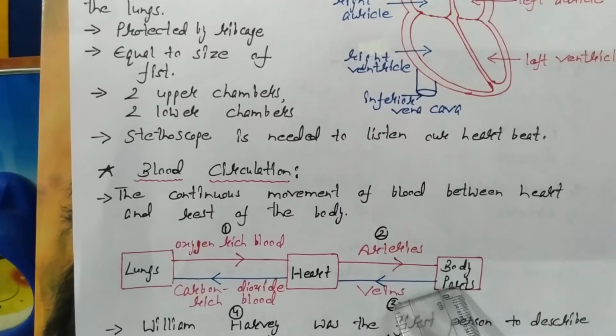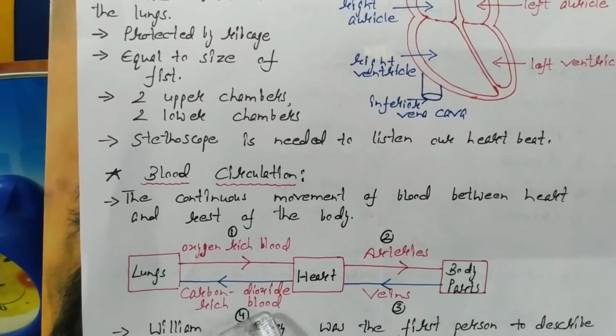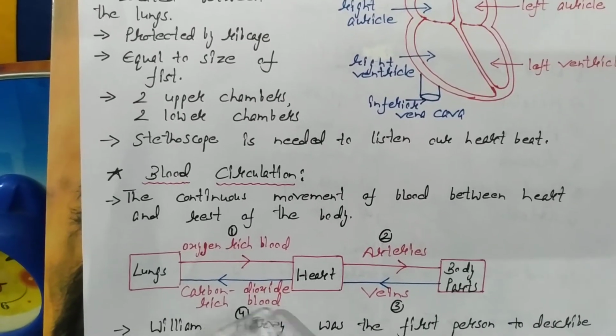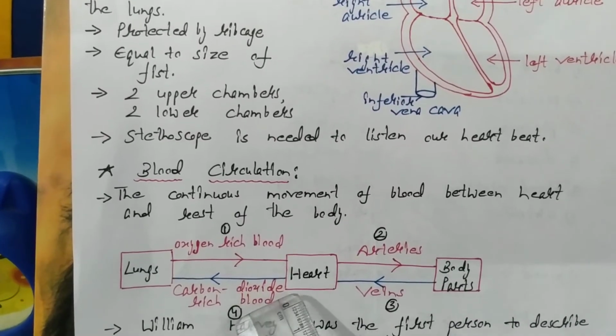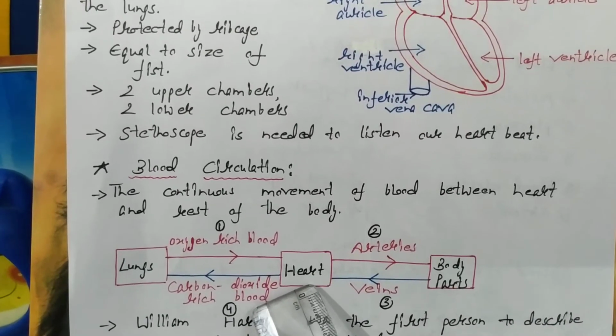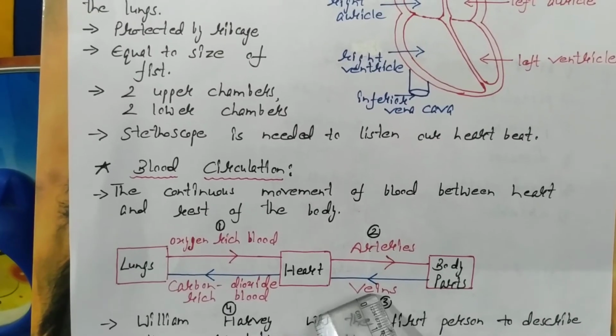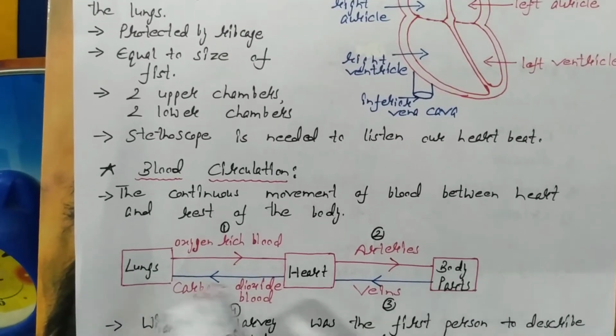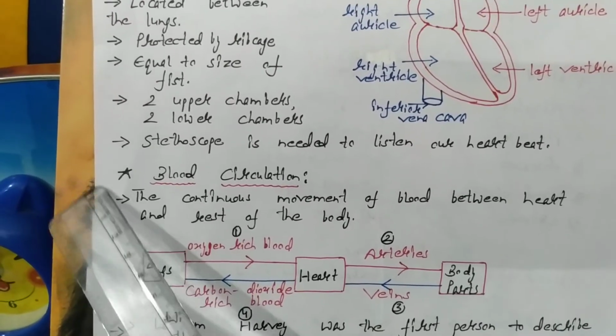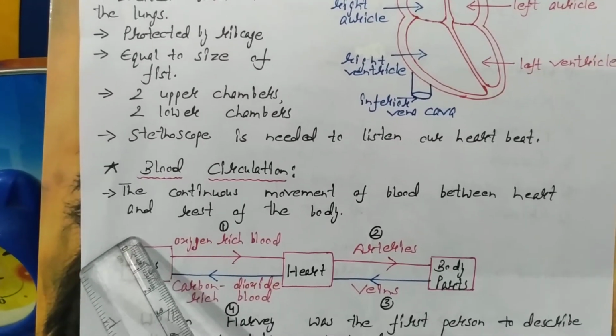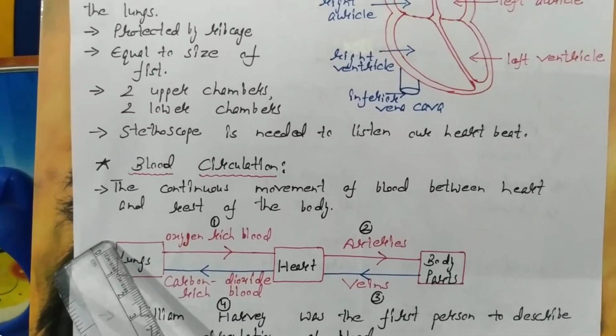Then from body parts, the impure carbon dioxide-rich blood enters the heart, and from the heart it is carried back to the lungs by the veins, and from the lungs it goes out of the body through the nasal passage.